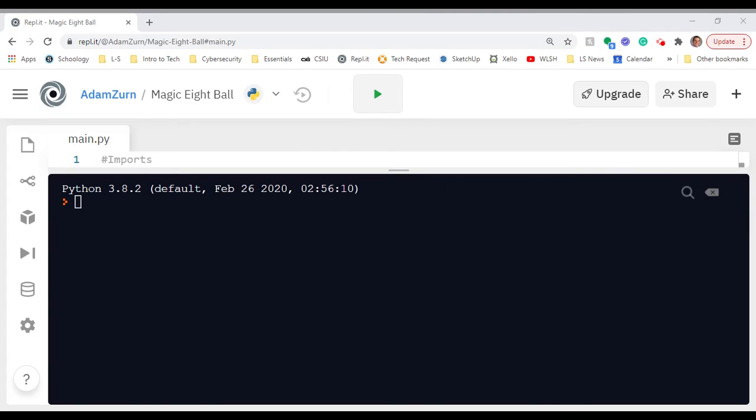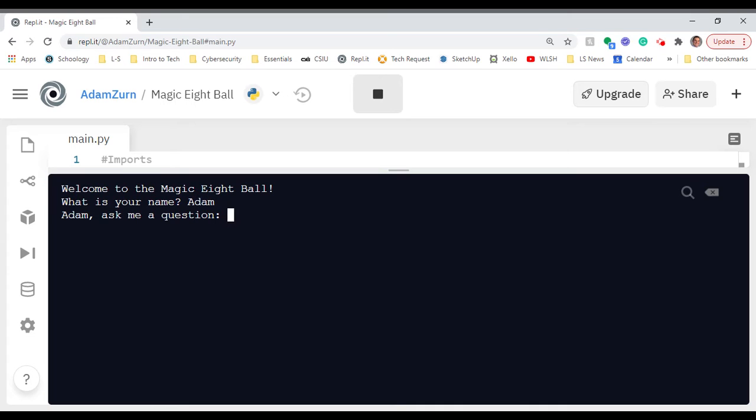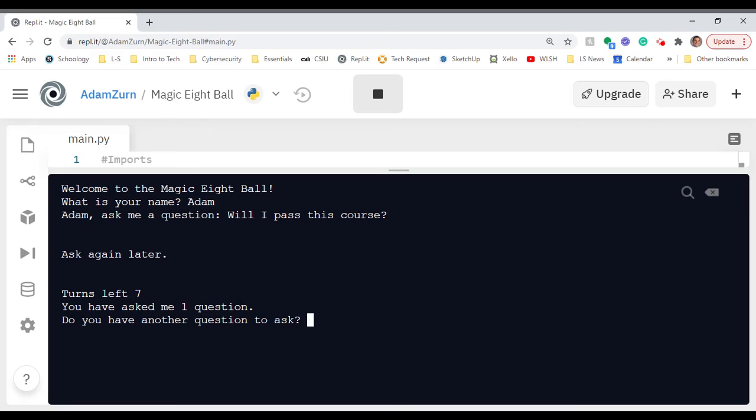Welcome back. Let's take a look at my Magic 8-Ball program using the function command here in Python. So let's take a look. Welcome to the Magic 8-Ball. What is your name? All right, my name is Adam. Adam, ask me a question. How about the question all of you have? Will I pass this course? Question mark. All right, it says, ooh, ask again later.